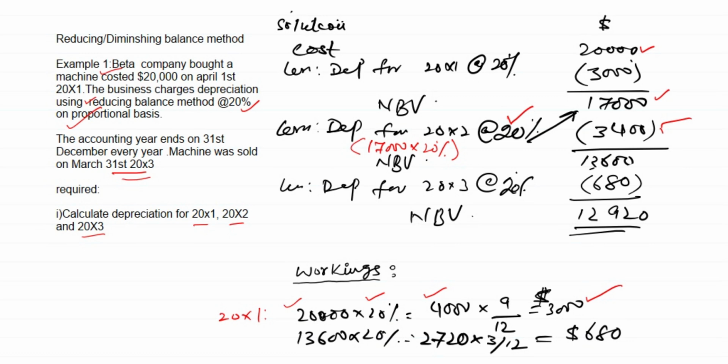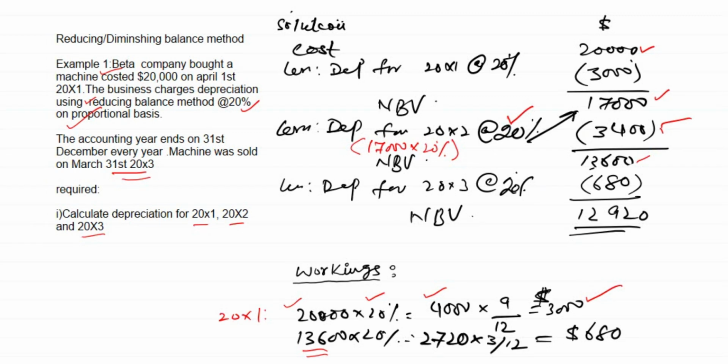Now in the next year you are going to charge depreciation for how many months? For the number of months you have used it. When did you sell it? Machine was sold on March 31st. That means you used it for only 3 months. You may see here 13,600. The rate of depreciation is 20%.